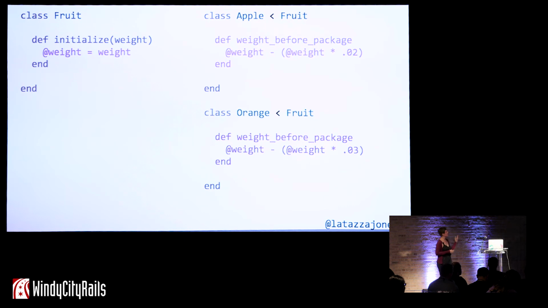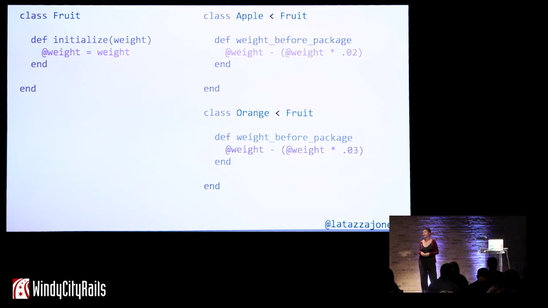So here you can see we've defined those methods. We have weight before packaging on both of them. And they both use this @weight instance variable. So this is a perfect example of the weak law of Demeter. This is not technically breaking the law of Demeter, unless you're adhering to the strong law of Demeter.